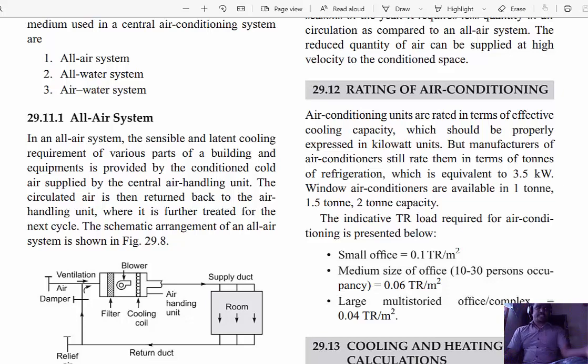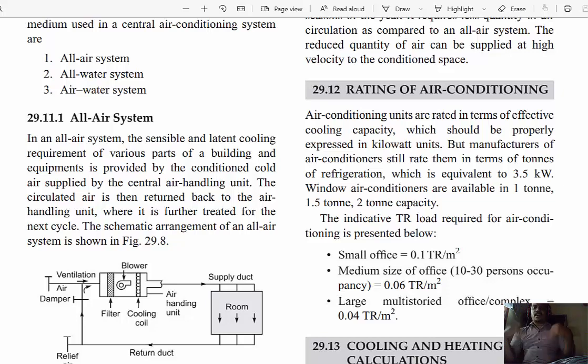Some people need 25 degrees Celsius. Some people are comfortable with 20 degrees Celsius. Some people are comfortable with 16 degrees Celsius. And some people don't want AC. Okay, we compensate all of their needs. Therefore we have reduced the air conditioning capacity, which is the reason for the reduction. Small office having 0.1 is higher when compared to medium size, because in a small office there is 2 to 3% occupancy, but in a medium office 10 to 30%. We have to fulfill all of them.